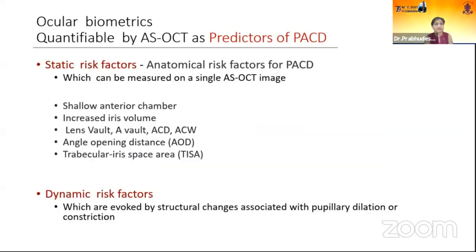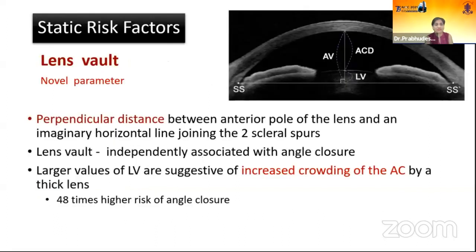So there are certain ocular biometrics which are quantifiable by ASOCT as predictors of primary angle closure disease. These can be static risk factors like shallow anterior chamber, increased iris volume, lens vault, anterior chamber depth, angle opening distance, and TISA. There can be dynamic risk factors, which we are going to see in detail. So what is lens vault? This is a novel parameter, and this is the perpendicular distance between the anterior pole of the lens and an imaginary horizontal line joining the two scleral spurs.